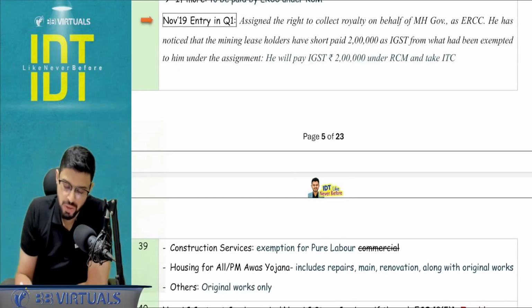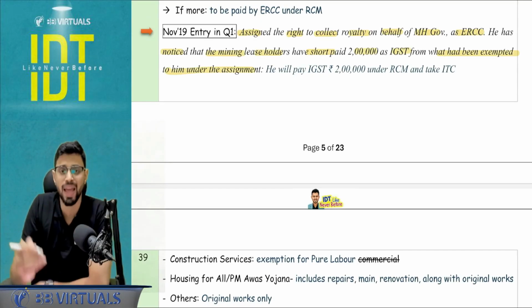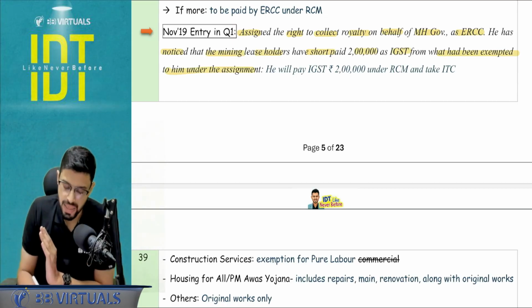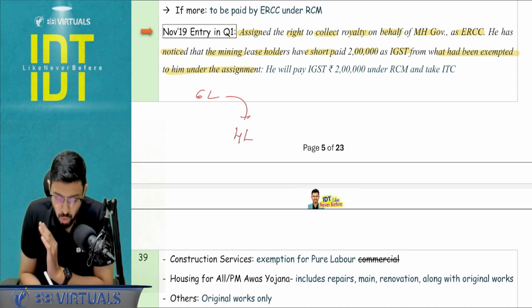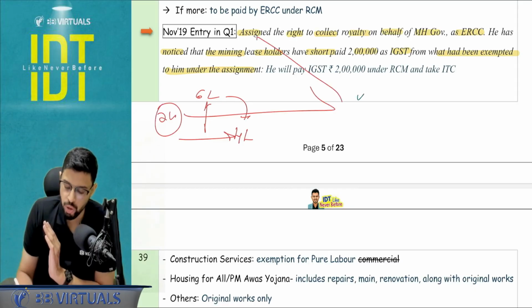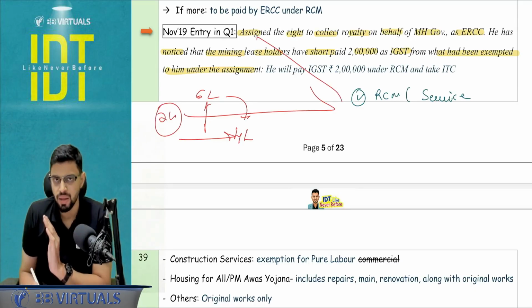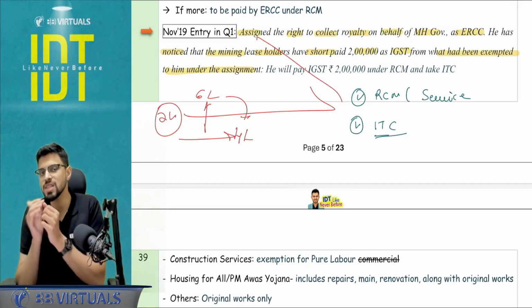One question I'm discussing which was asked in November 19, that a person was assigned the right to collect the royalty on behalf of the Maharashtra government as ERCC. He has noticed that the mining leaseholders have short paid 2 lakh as IGST from what he had been exempted. It means his is, let's say, 6 lakh, then the mining leaseholder would be 4 lakh. So up to 4 lakh exempt, balance 2 lakh, that particular person for whom we will be calculating, you have to put it under the reverse charge mechanism because this is a service by Maharashtra government, and you have to take the ITC because it is an inward supply for you.